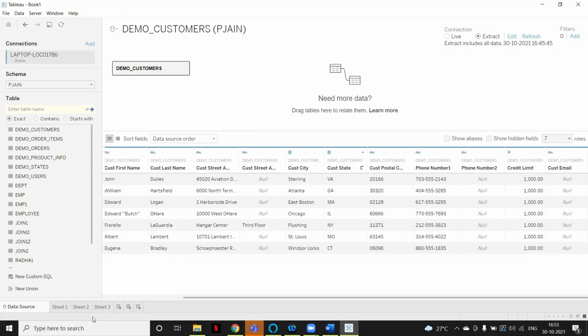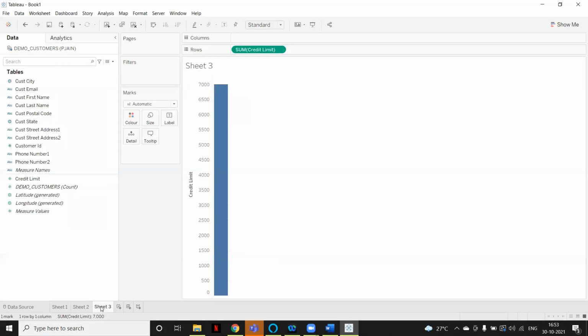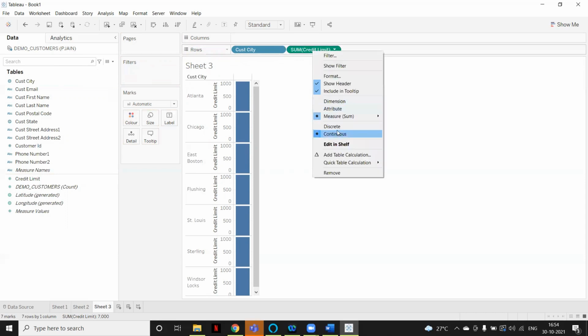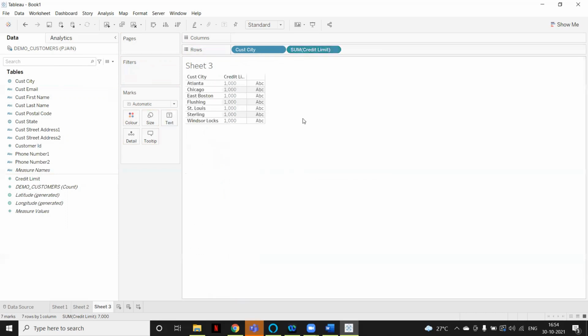Let's go to sheet 3. If you want to see the credit limit city wise, just drag this column and drop it in rows. Now you can see for each city it is showing 1,000. You can convert that into discrete. Just right click on the column, and now it is showing the exact value.